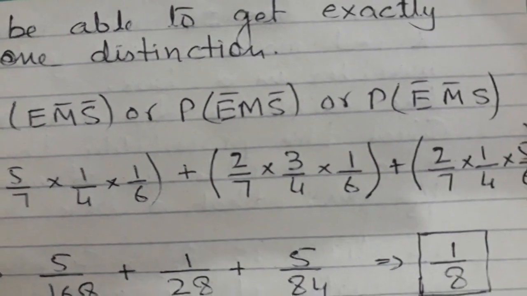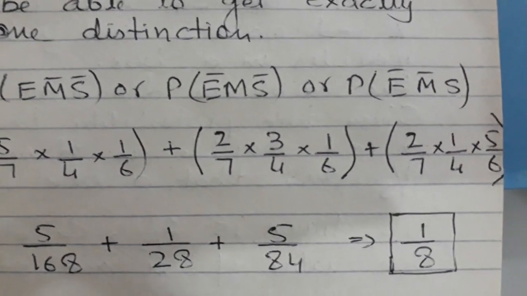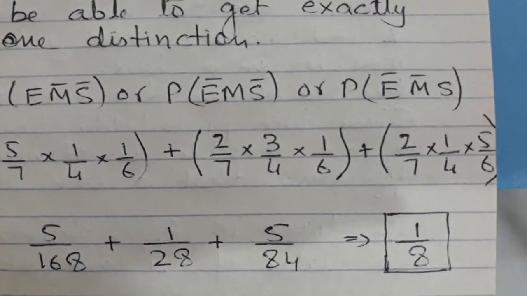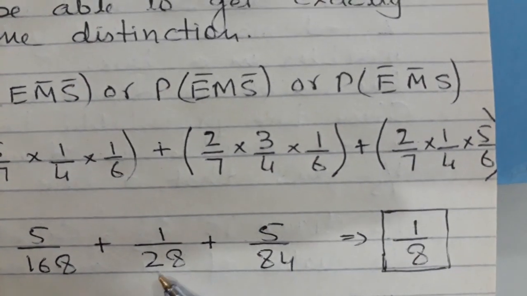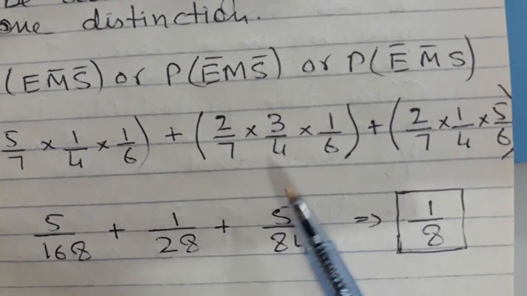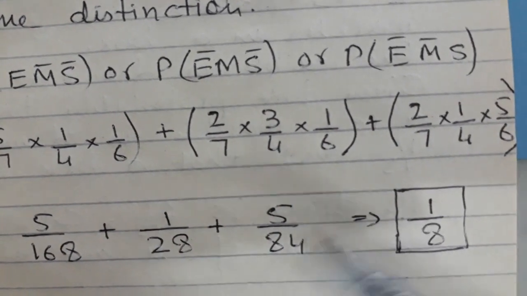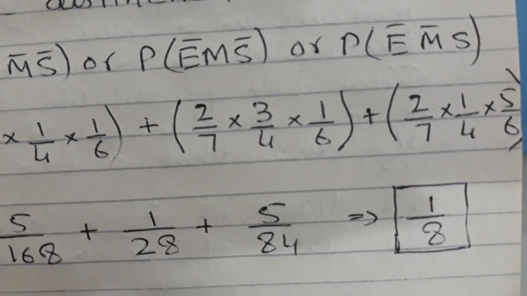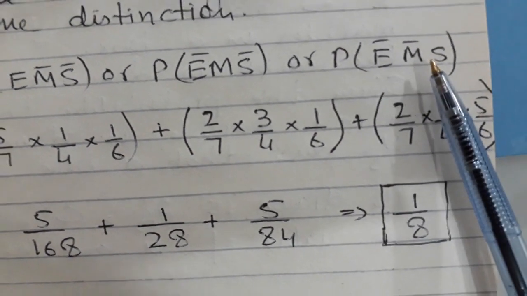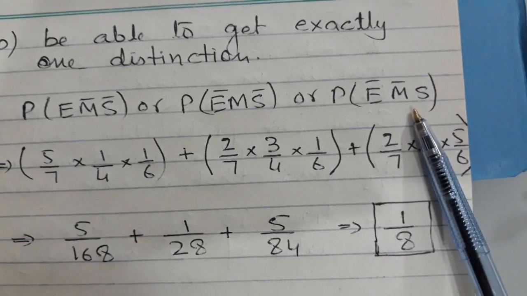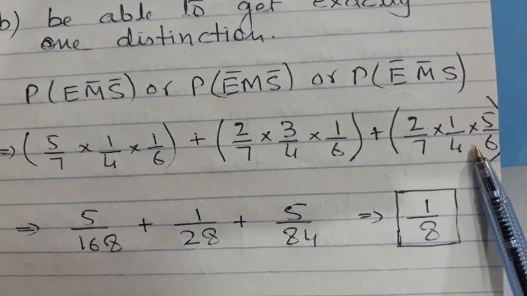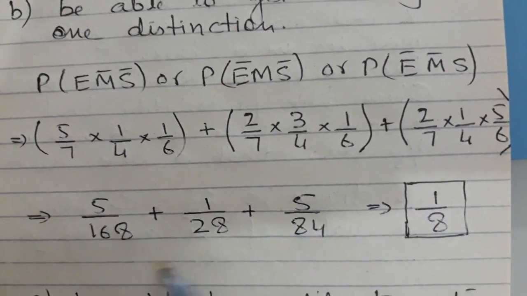So I told you earlier that you can put down on the side of the page all these probabilities so that you do not make mistakes, because in the question the probability of distinction was given, not the probability of no distinction, which you have to find out yourself by subtracting from 1. Anyway, coming back to it, now he is getting distinction in Science only, right? Not in English and Maths. So now you have written down the probabilities and you are adding them up.